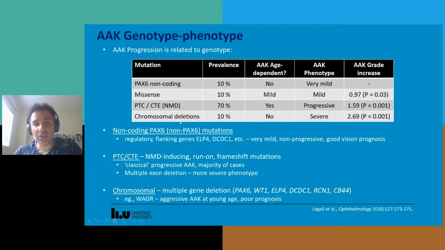Finally, the chromosomal deletions at about 10% of cases. Now, these involve gene deletion, so the entire PAX6 gene, as well as other genes such as the Wilms tumor, ELP4, and so forth. These tend to give the most severe phenotype already at a young age, and the AAK grade increase is 2 to 3 grade increase over the non-coding cases. And the classical example of this with chromosomal deletions is the Wagner syndrome.